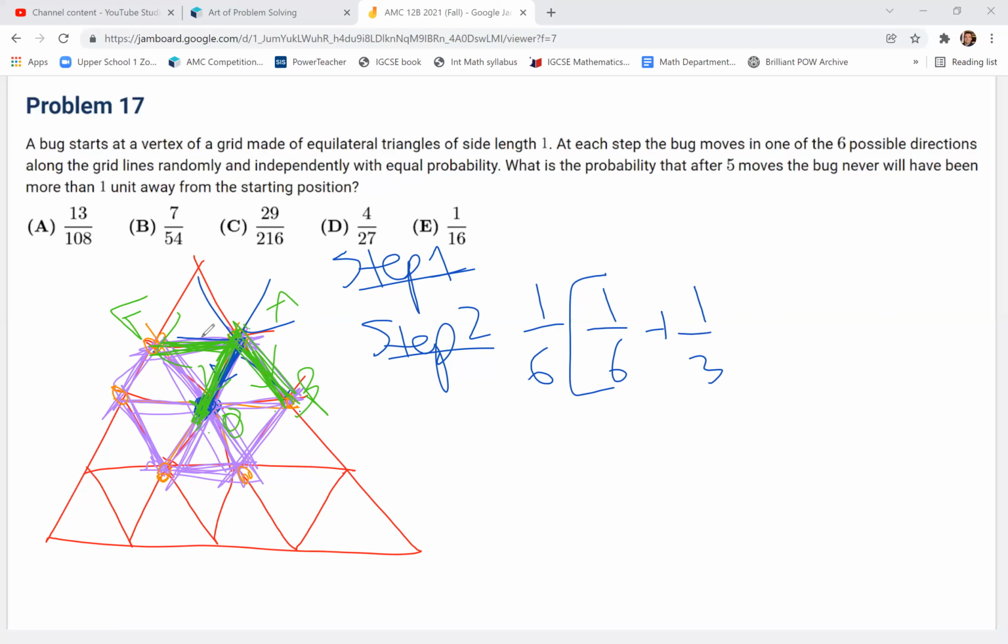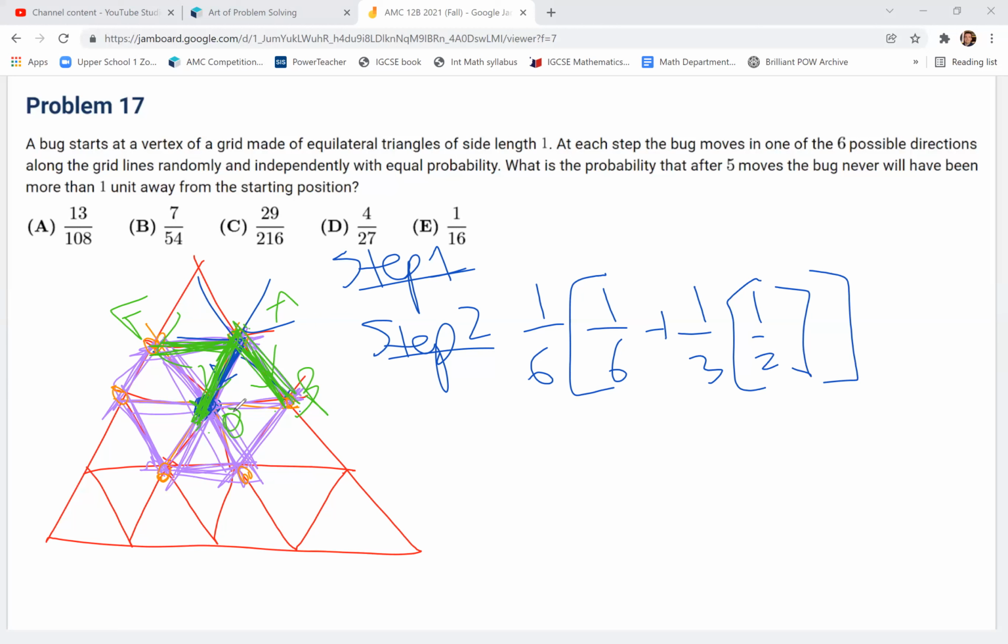And then whether he's at F or B, right? Half the time he will stay within the hexagon, because let's say he's at B, he can either pick here, here, or here, 3 out of the 6. So 1/2 of the time he would remain within the hexagon. And that's in the situation in which he goes back to the center for step 2,